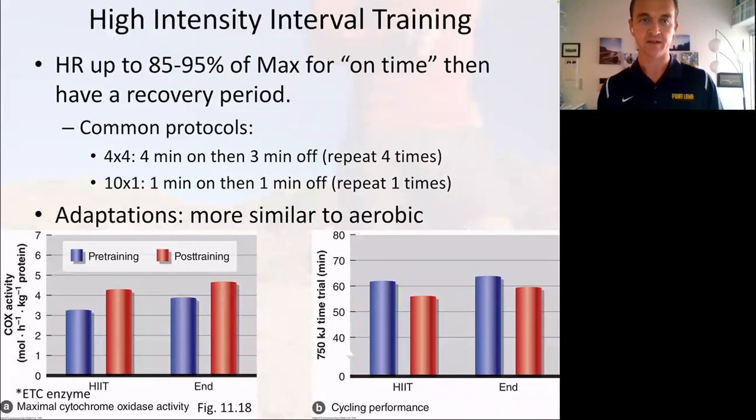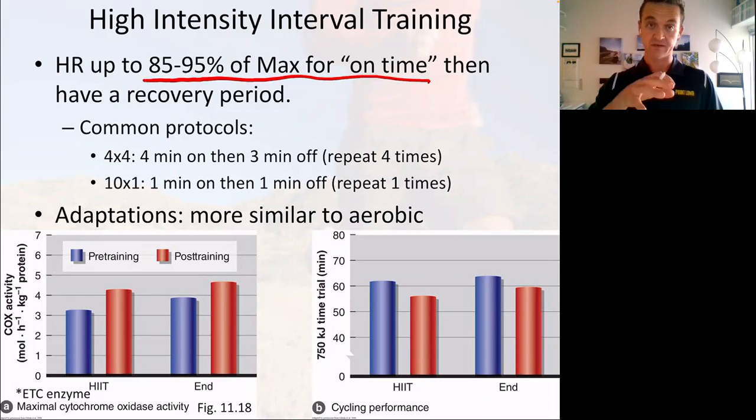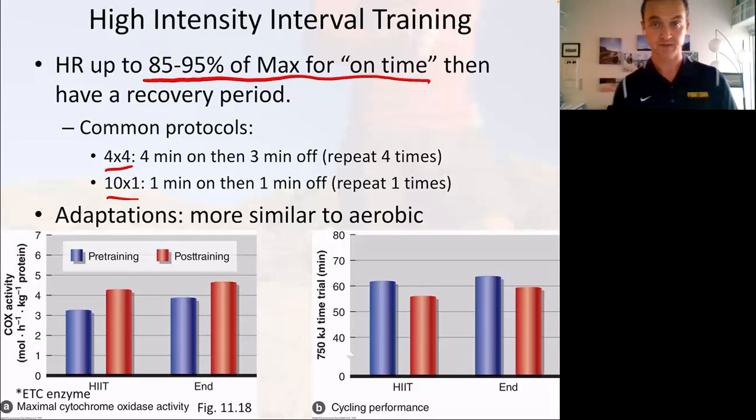What about HIT in improving these? Okay, HIT, the way we need to define it is a heart rate of 85 to 95% of max for your on time, okay, and then a recovery period, and then back to on again. Most common ones in the research are a 4x4 versus a 10x1. So 4x4 is 4 minutes on and 3 minutes off. You do that 4 times. 10x1 is 1 minute on, 1 minute off, 10 times back and forth. Okay, repeat 10 times, not 1 time.